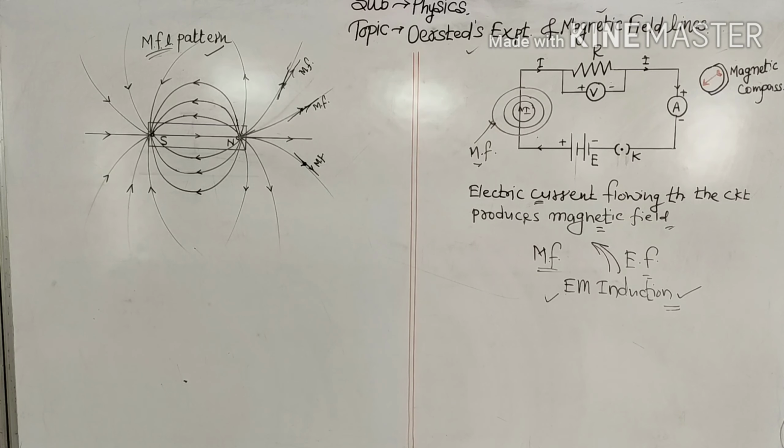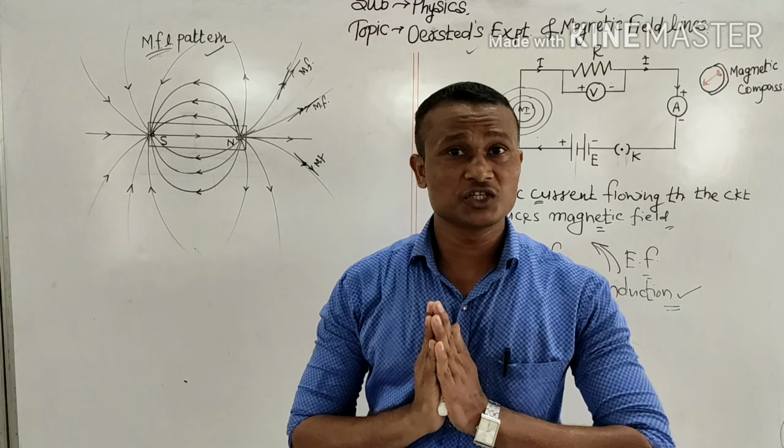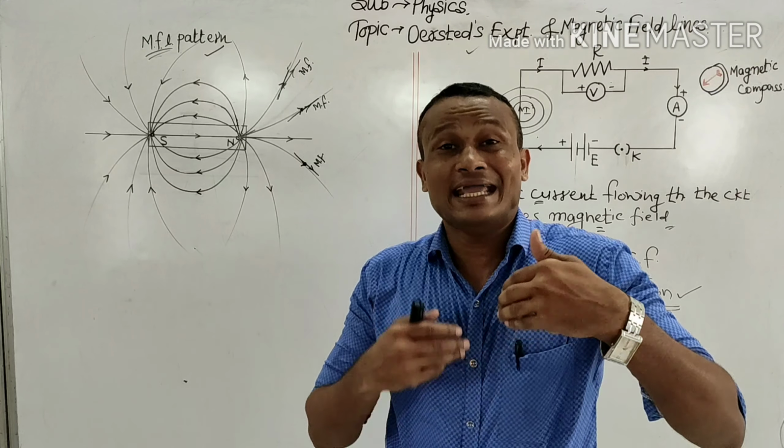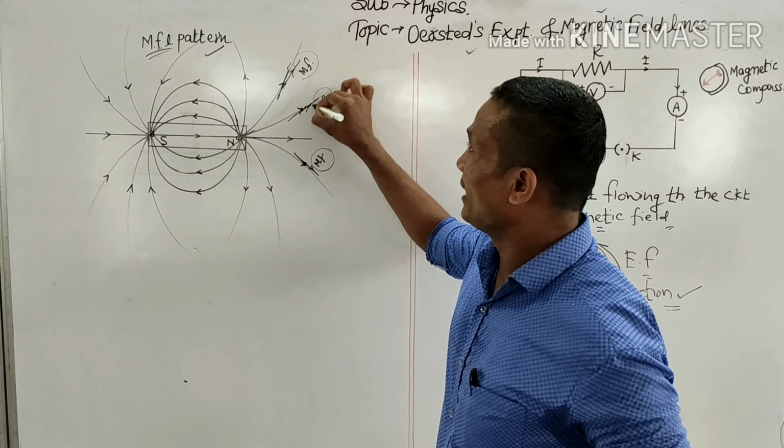So let me define magnetic field lines for you. Magnetic field lines are imaginary lines, and the tangent drawn to them at any point gives the direction of the magnetic field, right?